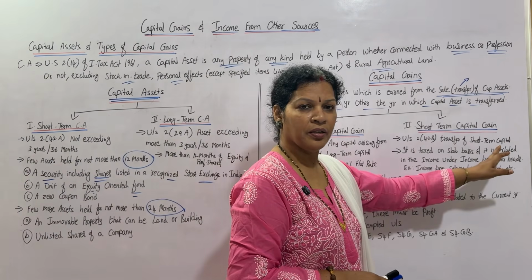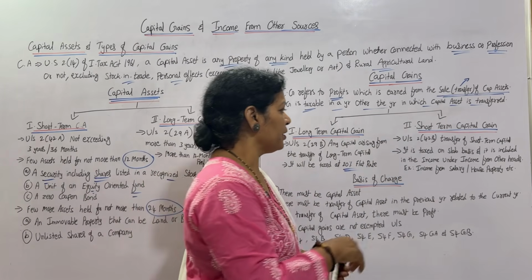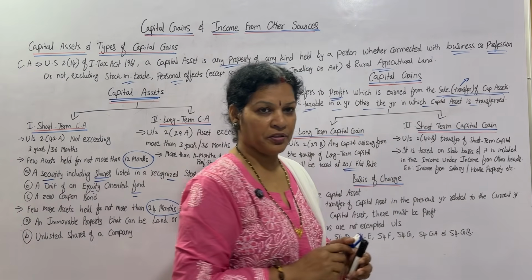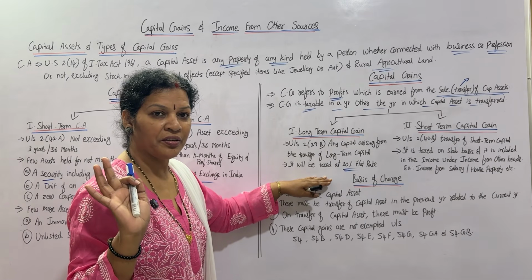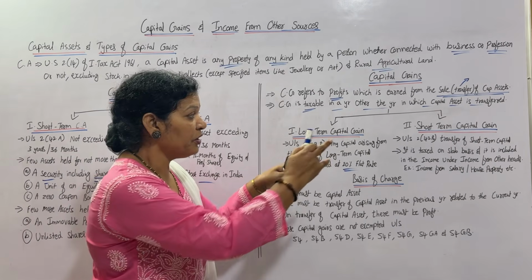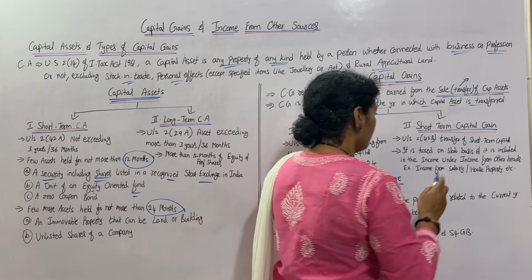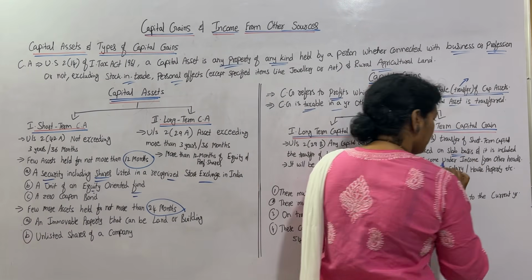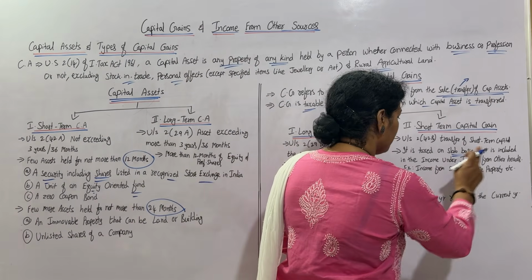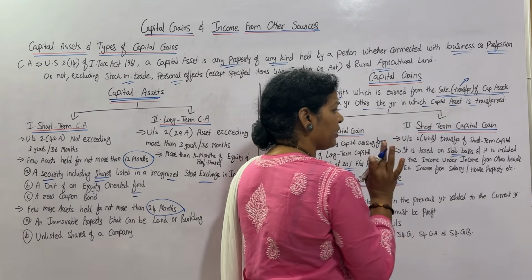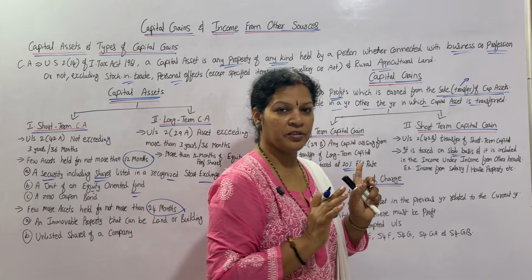Okay. Now another important point: it is taxed on slab basis. Here they charge 20% flat if it is long term. If it is short term, it is taxed on slab basis. We will understand slab basis in the coming classes. It is included in the income tax under income from other heads.